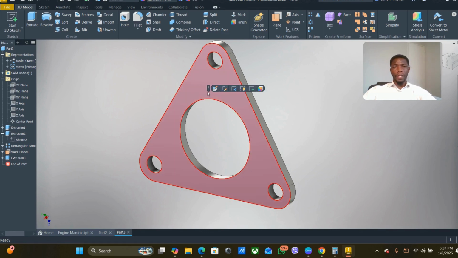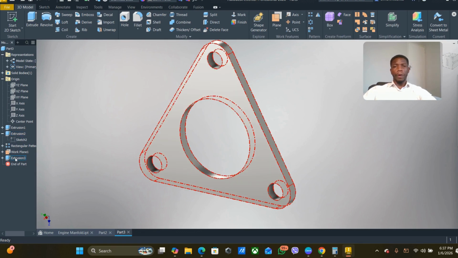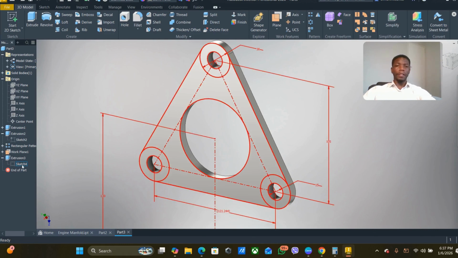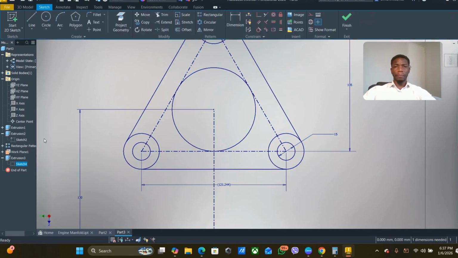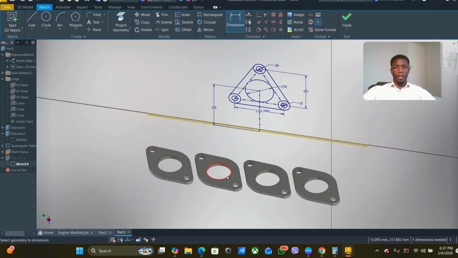Now I have to find the sketch that controls this part here. For that, you go and you hover through which part you want to deal with, and that extrusion right here. And you see, once I hover at it, it highlights. Now it indicates that this is the part that I need. Go to that button, and then I'll find the sketch that controls it. I'll right click on that sketch, I'll go to edit. And I'll go to my dimension right over here. And now notice how this sketch right here is 70. But the sketch that we were working on here is 60.